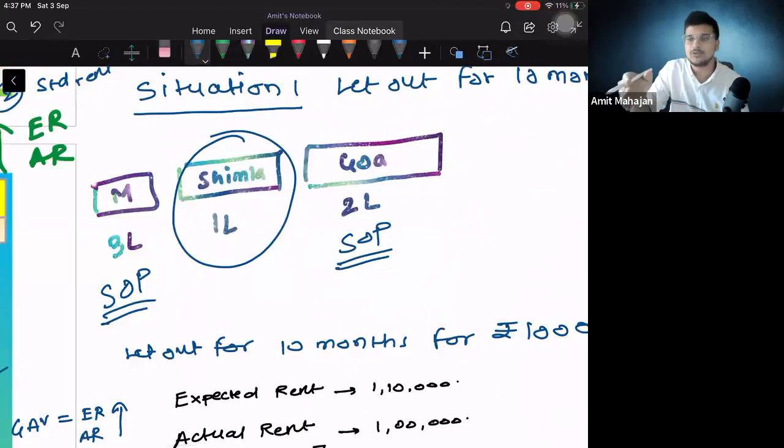Ye jo maine 3 lakh, 1 lakh, 2 lakh hai, it is self-occupied. I can get 3 lakh from the Mumbai property, I can get 1 lakh from the Shimla property, and I can get 2 lakhs from the Goa property. Then of course I will give the Shimla property as let out property. Why? Because if I consider the expected rent, it will be 1 lakh rupees. Because if I consider that I'm letting out the Mumbai property, it will be 3 lakh rupees on which I'll have to pay tax. Everybody clear with this, right?